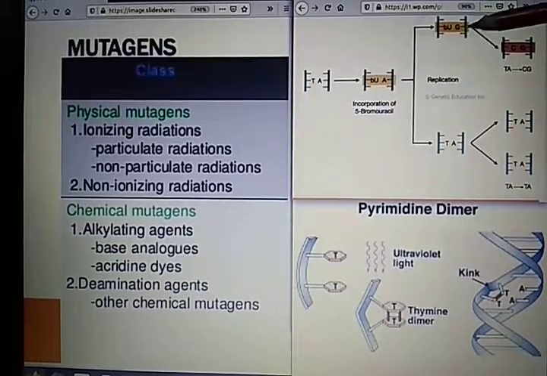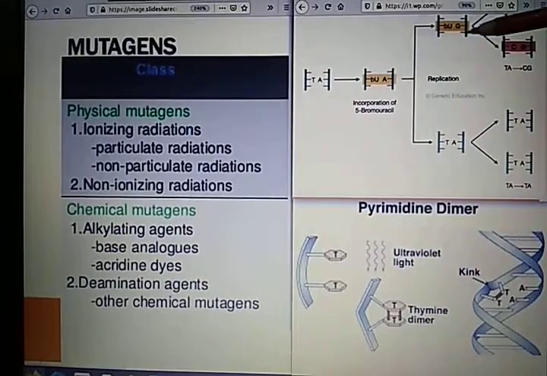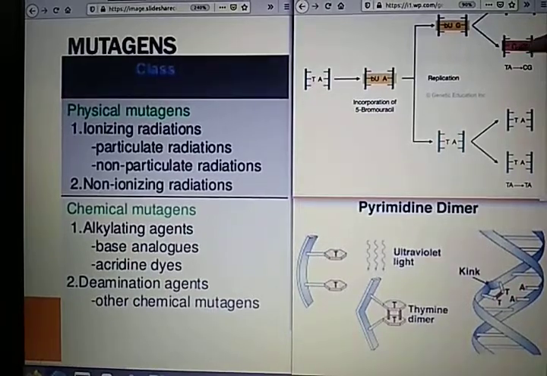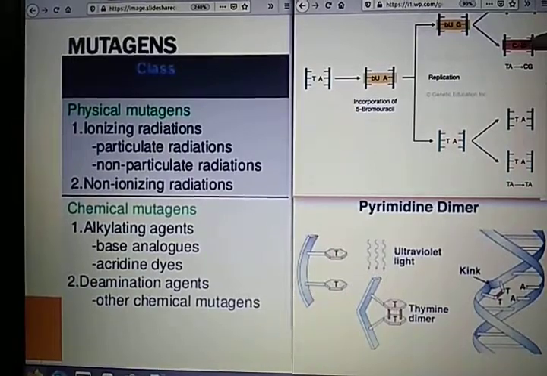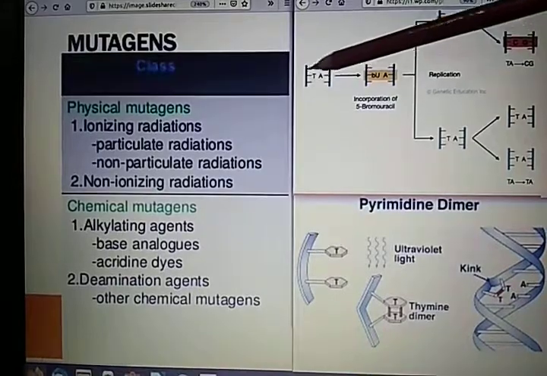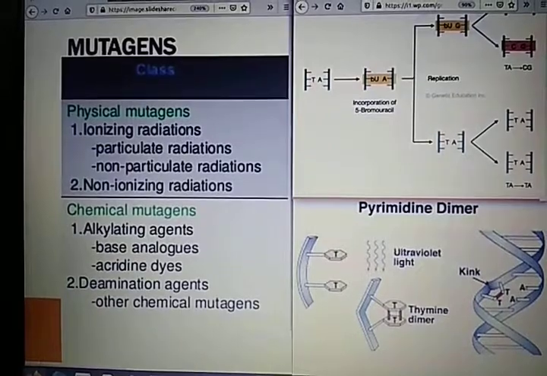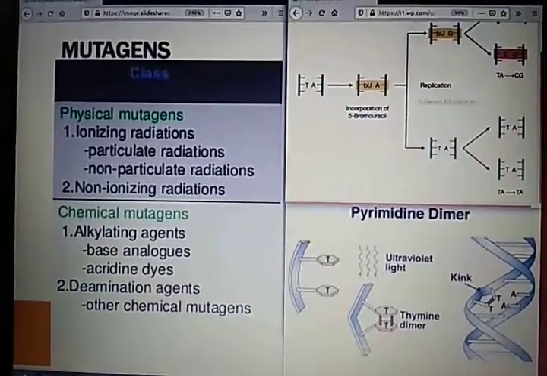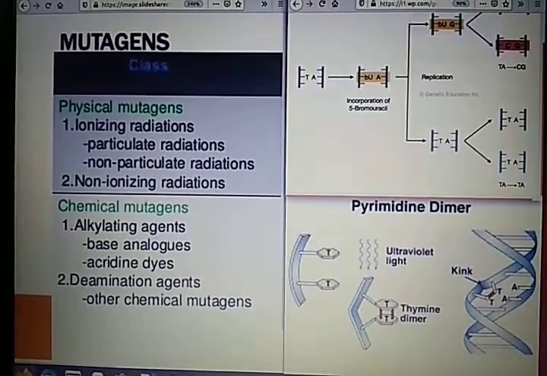In the next phase of replication, this bromouracil containing strand is replicated, and this one is also replicated. When it replicates, it will produce a strand containing C, because G finds its complement with C. So what actually happens here is that the TA segment gets completely replaced by CG. So this 5-bromouracil is very much lethal, and it causes a severe change in the genetic composition. I hope you have understood the mutagens and their types. Thank you very much for listening.